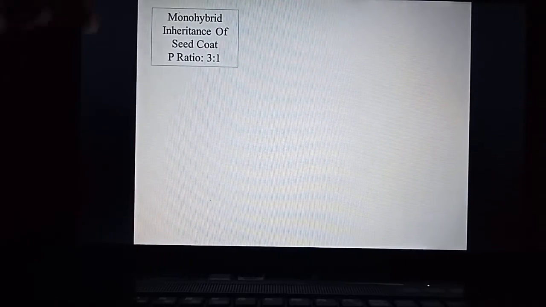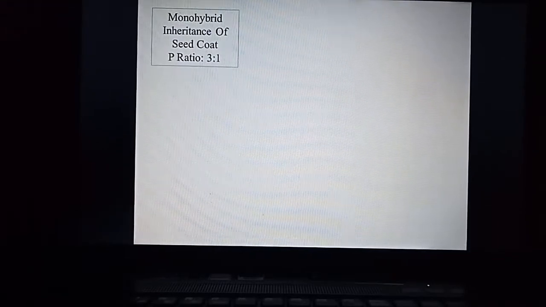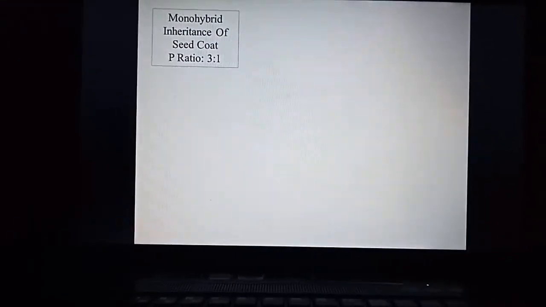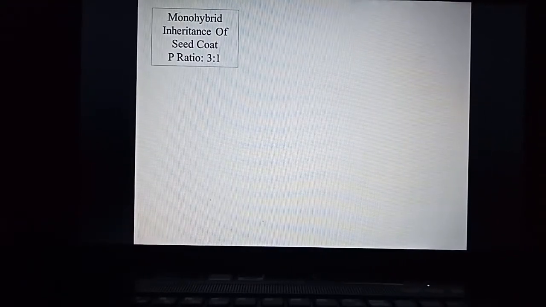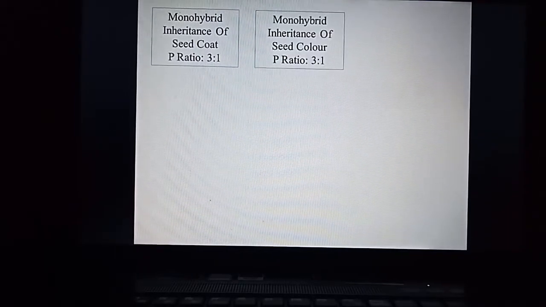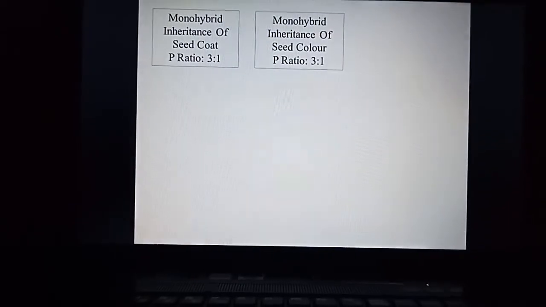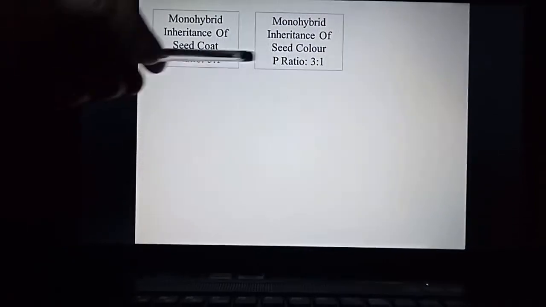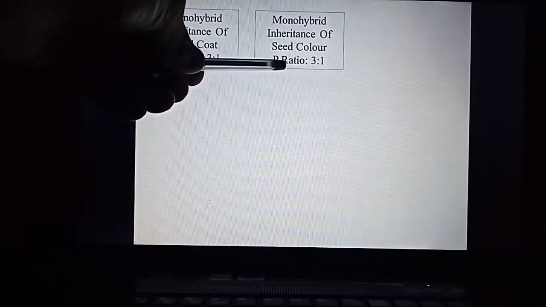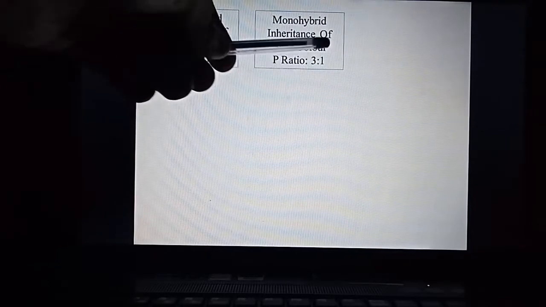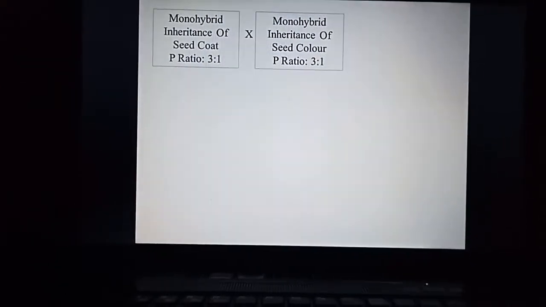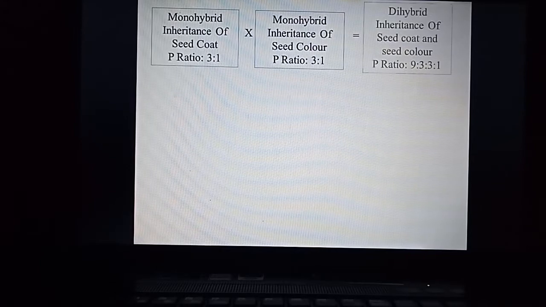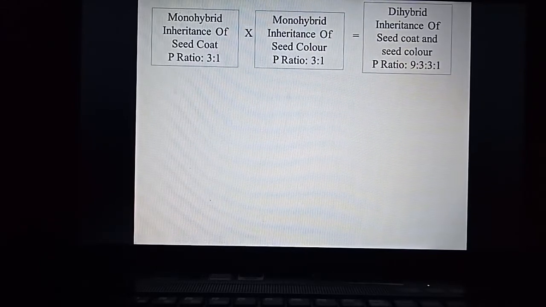Here the monohybrid cross of inheritance of seed coat, I have written the phenotypic ratio, that is 3:1, and monohybrid inheritance of seed color, one is seed coat, the other is seed color. Both phenotypic ratios are the same, 3:1. So we'll combine this. What is the assumption? We have to get the dihybrid cross.